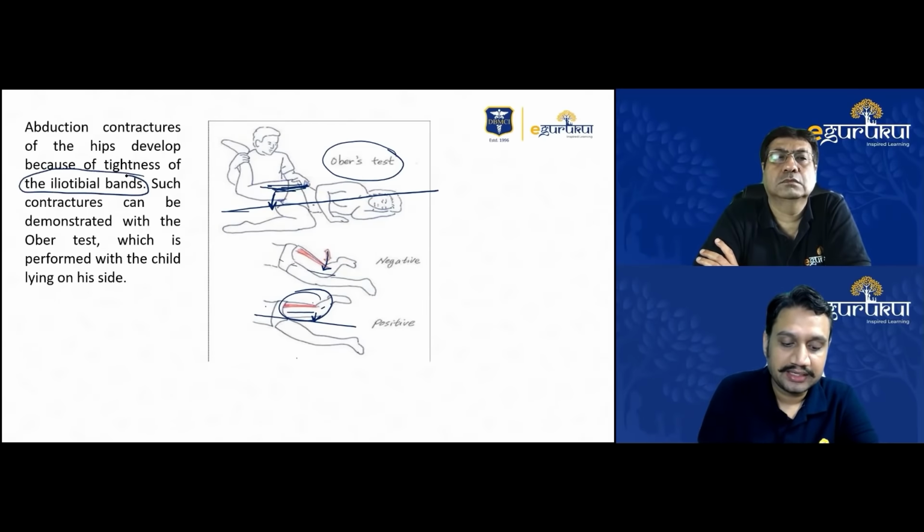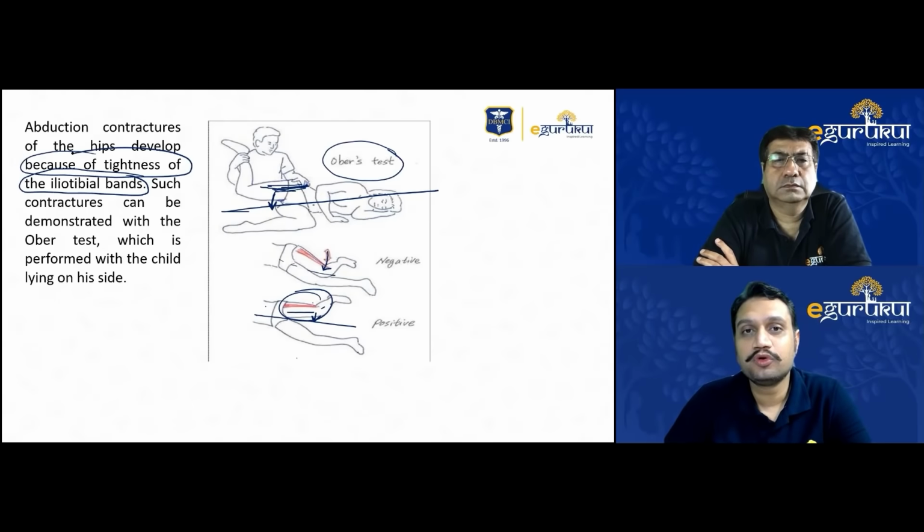Please do remember it. Because of the tightness of the iliotibial band, you won't be able to move the thigh towards the midline, right? So abduction contracture, contracture of the iliotibial band, and the name of the test is Ober's test. So we learned Trendelenburg, Gower's, Ober's test, Meron test. These are four important tests, out of which three are important from the PGME point of view also.